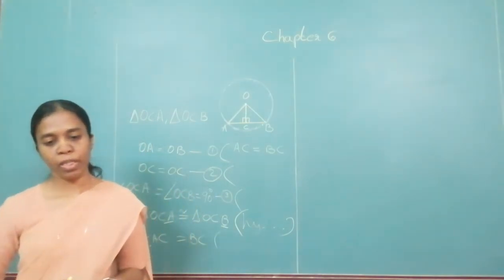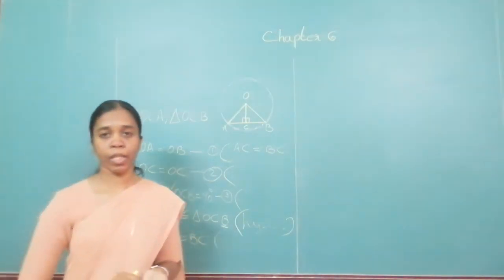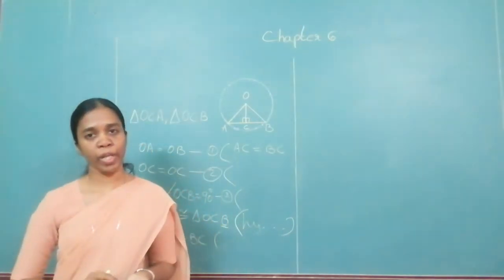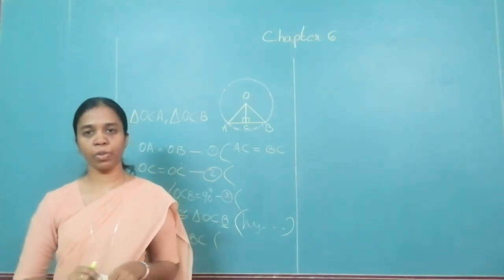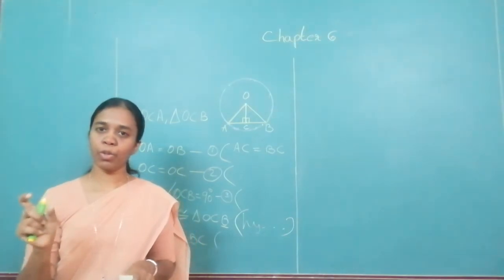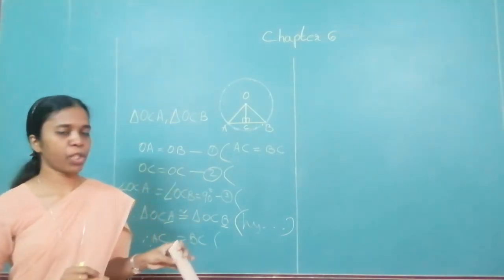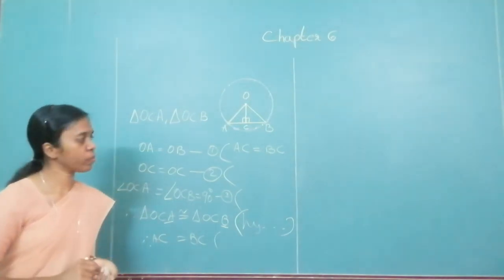You have it on page number 77. When you write the theorem, you have to write the statement, diagram, as well as what is given, what to prove, and the proof in the proper format. For that you refer to the text. Just understand what it is and how to draw. I think you will be able to do it. Please write it in your notebook also. So we shall go for the second one now.